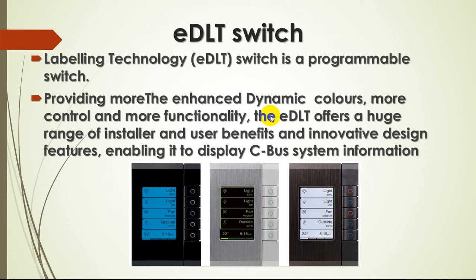So what is the DLT switch? That is a digital switch. The Dynamic Labeling Technology switch is a programmable switch, providing more enhanced dynamic colors, more control and more functionality. The DLT offers a huge range of installer and user benefits and innovative design features, enabling it to display C-Bus system information. See here, these are all the switches. You can change the background color and text color, everything you can manage with this C-Bus programming.